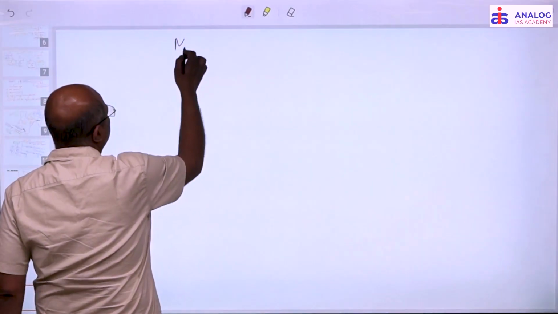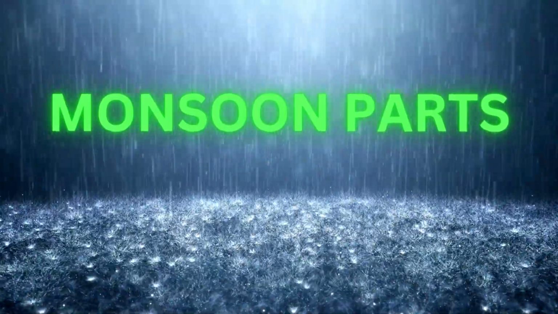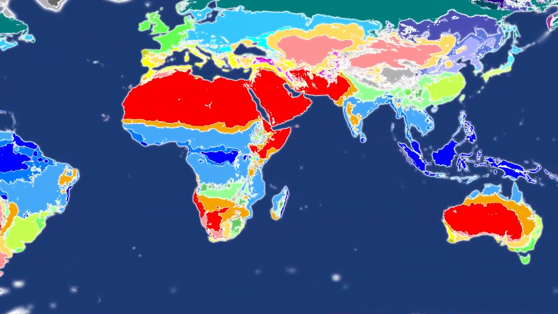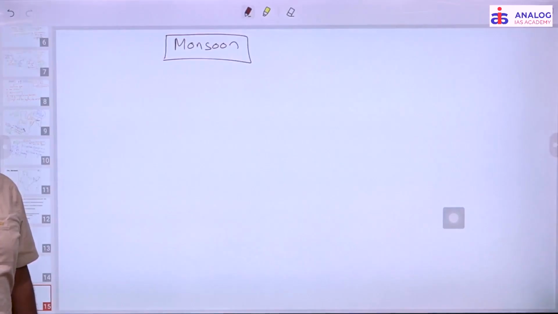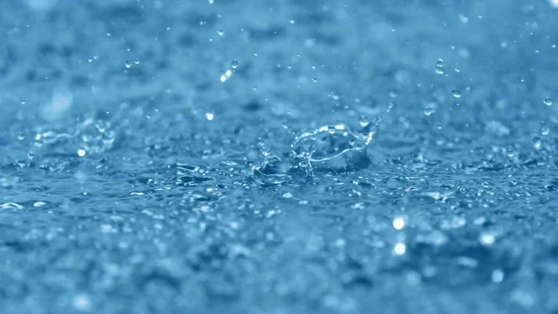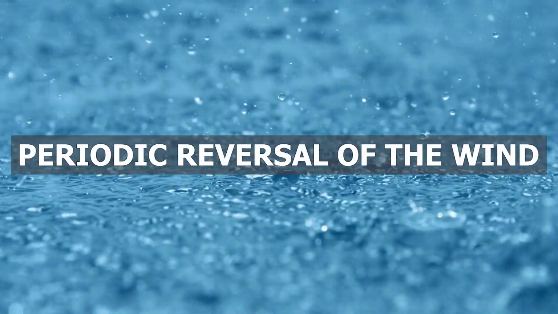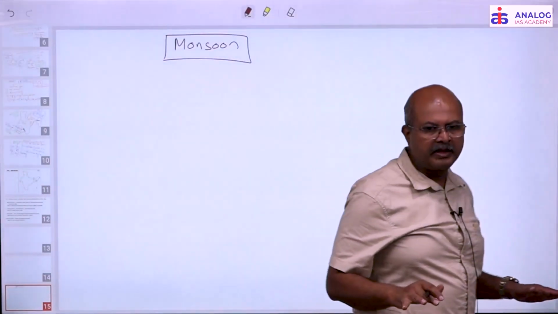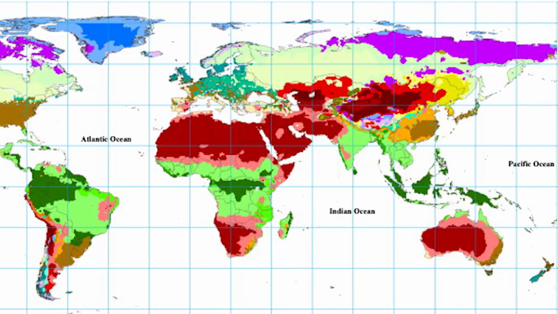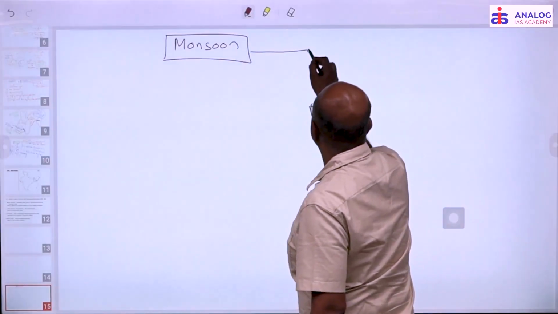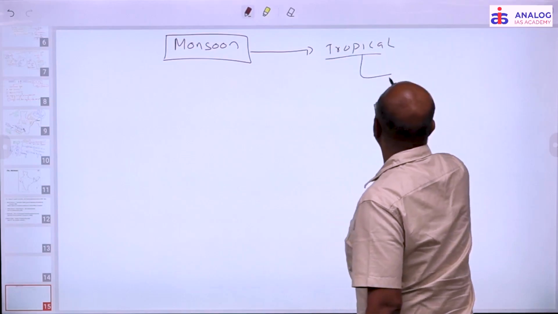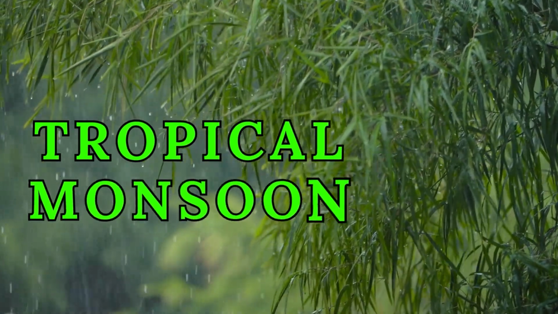We were discussing the monsoon parts. I told you that monsoon is a climatic regime. It is referred to as a pattern of rainfall, or it is also called the periodic reversal of the wind. Now this is not only seen in India, it is seen in all the areas. In the tropical areas, we call it a tropical monsoon.